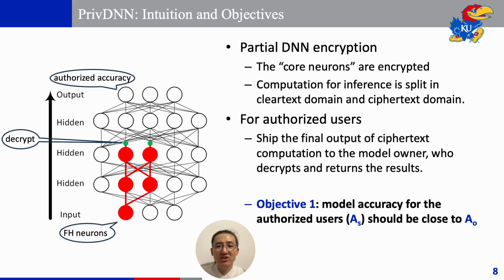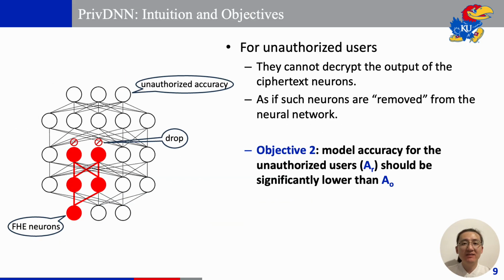In this case, our first goal is to make sure the classification accuracy for the authorized user is very, very close to the original model accuracy. On the other hand, unauthorized users cannot decrypt the ciphertext outputs from the encrypted neurons. The only way to complete the inference is to drop those ciphertext outputs. Our second goal is to ensure that the classification accuracy for such unauthorized users is significantly lower than the original accuracy.